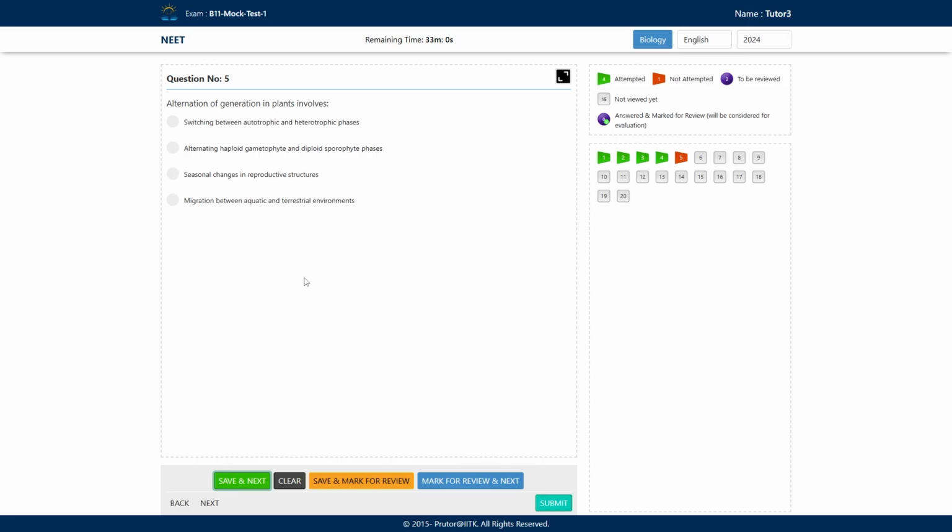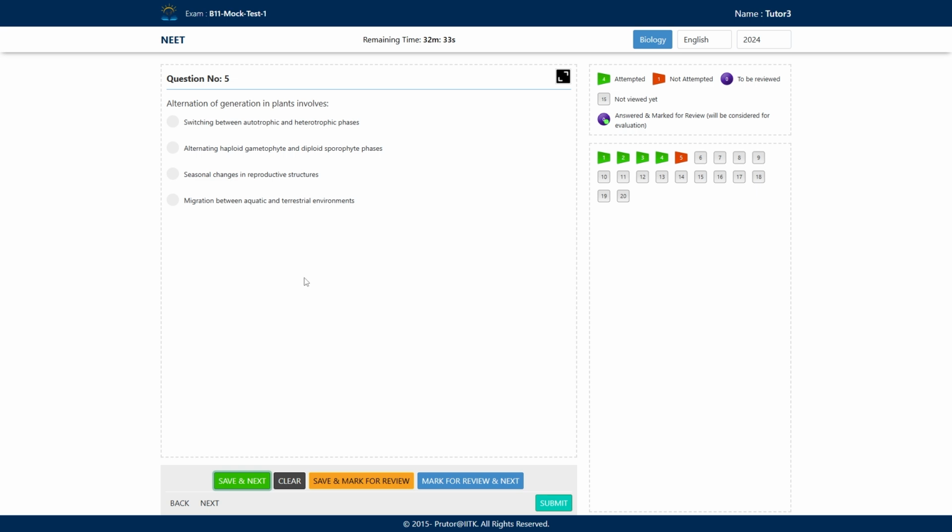Next question is, alternation of generation in plants involves A, switching between the autotrophic and heterotrophic phases, B, alternating haploid gametophyte and the diploid sporophyte phase, C, seasonal change in the reproductive structures, and D, the migration between the aquatic and the terrestrial environments. Now, they are talking about the alternation of generation in the case of plants, right?